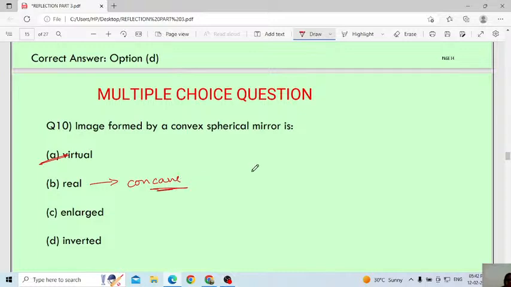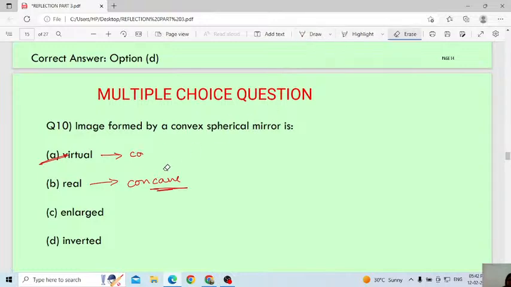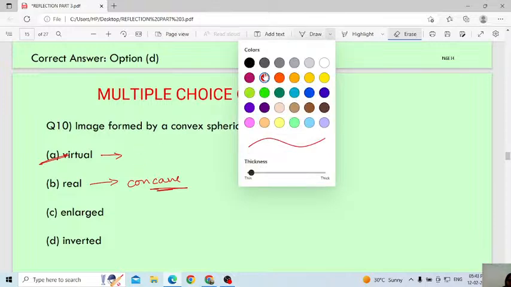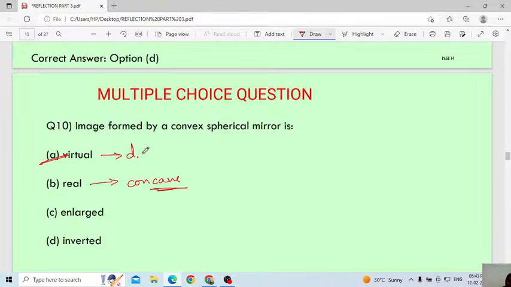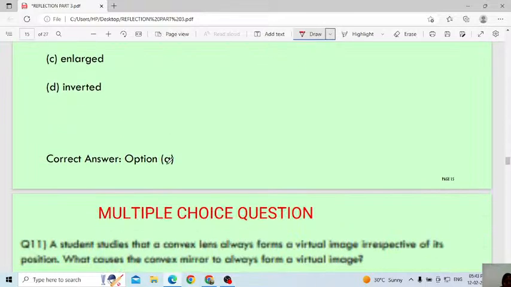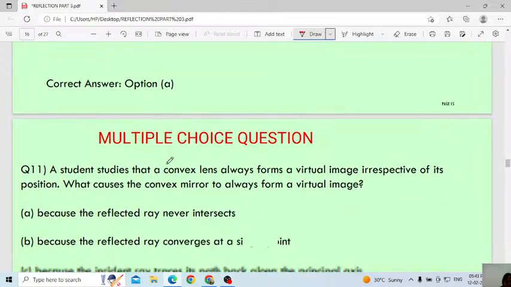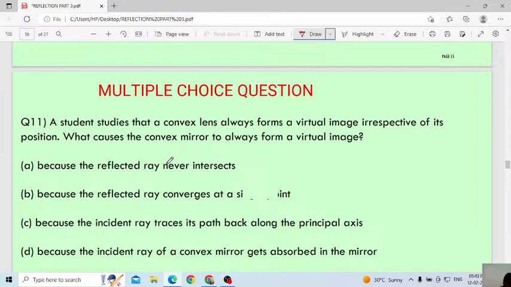Virtual is the correct answer, because in the case of a convex mirror, after diverging we are getting the image, correct? After divergence, otherwise you call it divergent, we are getting the image. Option A is the correct answer. Don't get confused.